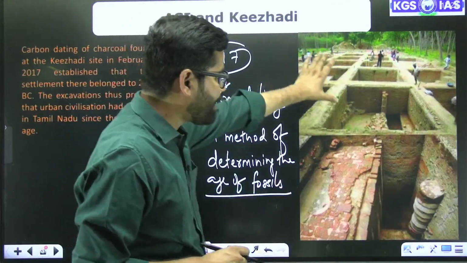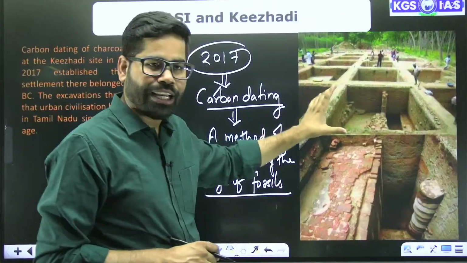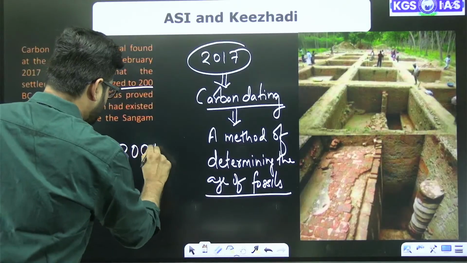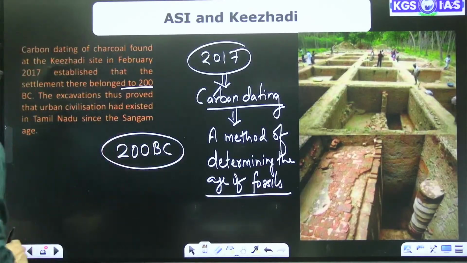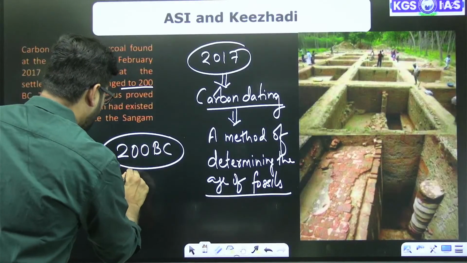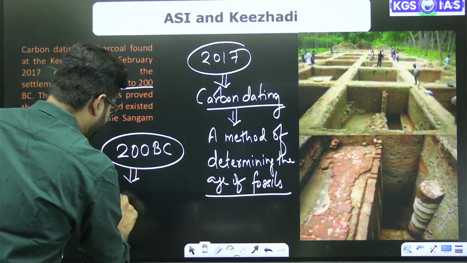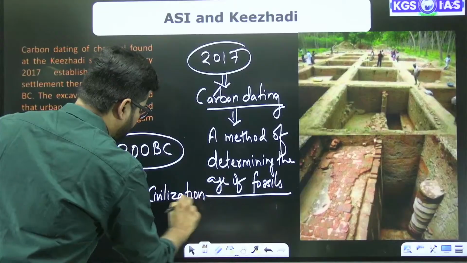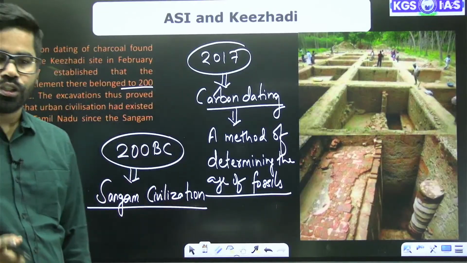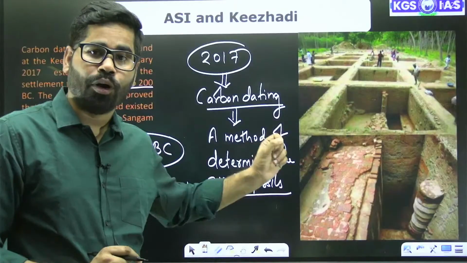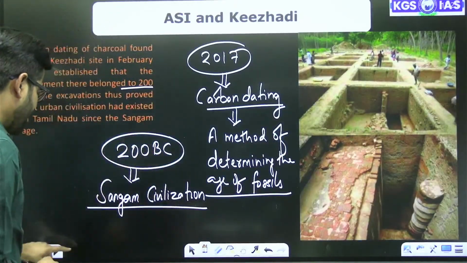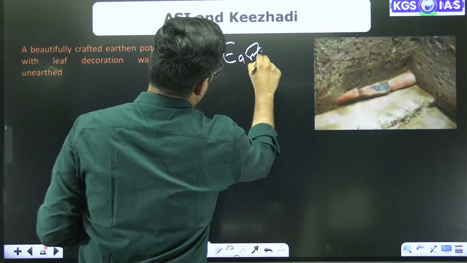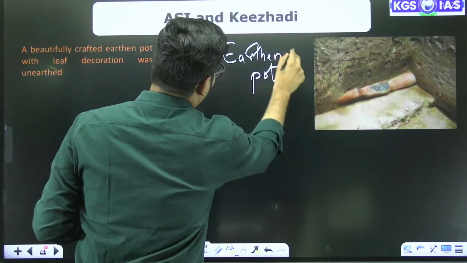So here, using the carbon dating method, it was estimated that this Keezhadi location belonged to 200 BC, and it existed during the time of the Sangam civilization. So it was coexisting along with the Sangam civilization. That is one crucial piece of information about this location. At the same time, you will find that we have got earthen pots. Several earthen pots have been found there.